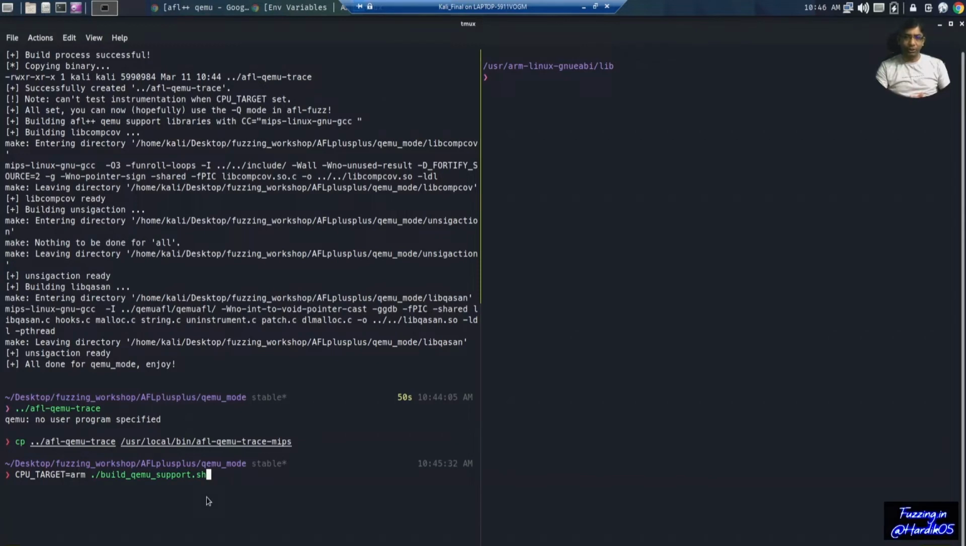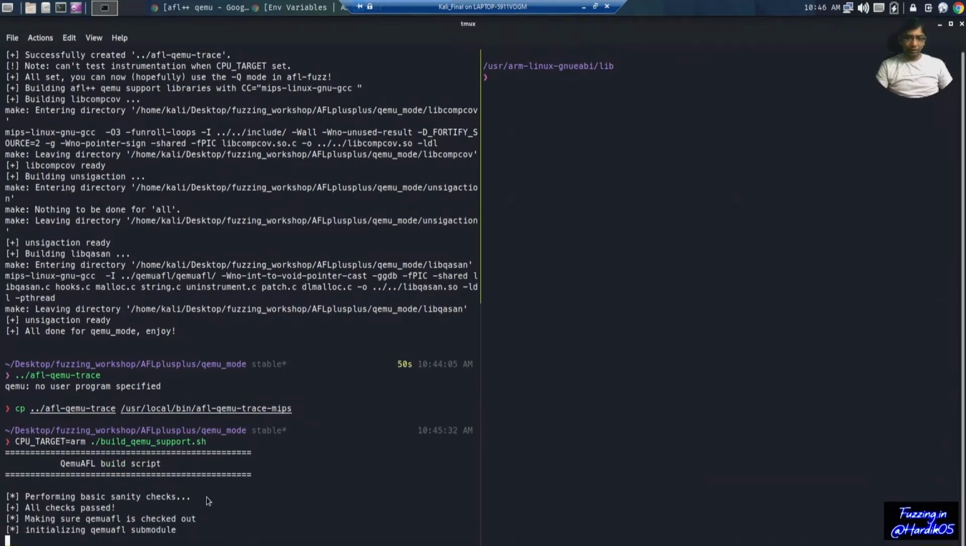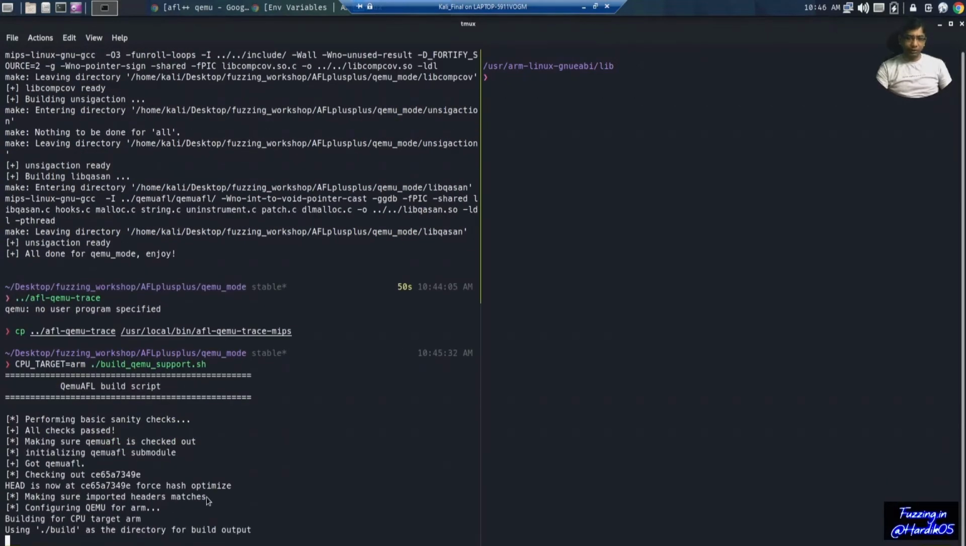Please note this point. You need to run this build_qemu_support shell script for every CPU target or architecture you want to fuzz. So if you want to fuzz ARM, you have to run it for ARM, and if you want to fuzz MIPS, run this for MIPS, and then you can save this file. So now let's run it for ARM. Again, wait for the compilation to finish.